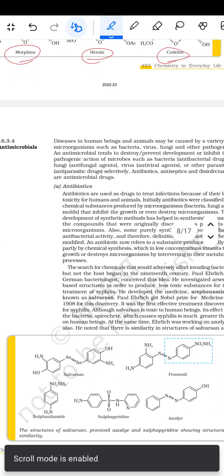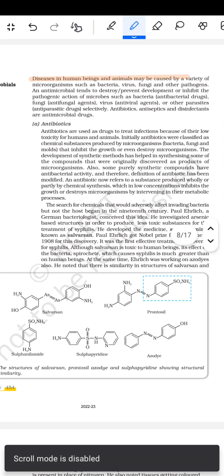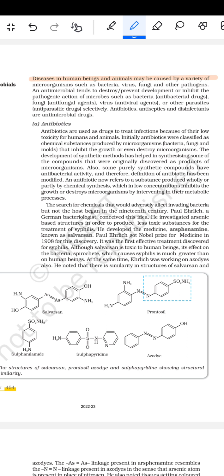इसके बाद फिर आता है एंटी माइक्रोबियल्स। तो disease in the human beings and the animals may be caused by a variety of the microorganisms such as the bacteria, virus, fungi, and the other pathogens. And antimicrobials tend to destroy, prevent development, or inhibit the pathogenic action of the microbes such as the bacteria, antibacterial drugs, fungi, antifungal drugs, virus, antiviral drugs, or the other parasites, antiparasitic drugs respectively. Antibiotics, antiseptics, and the disinfectants are the antimicrobial agents.